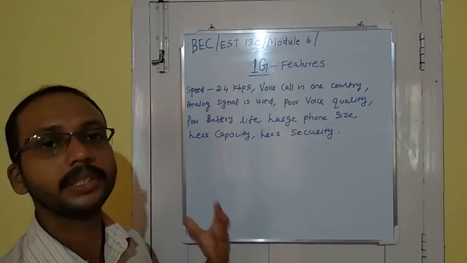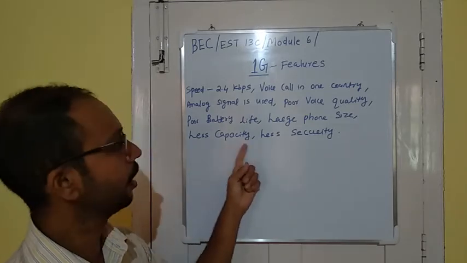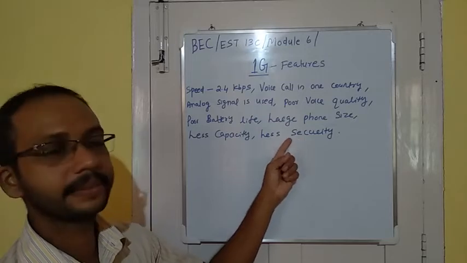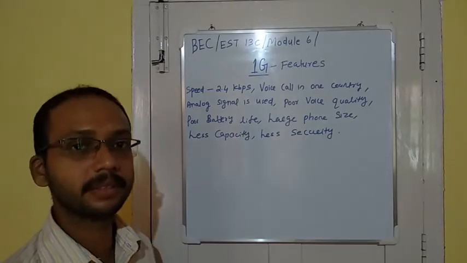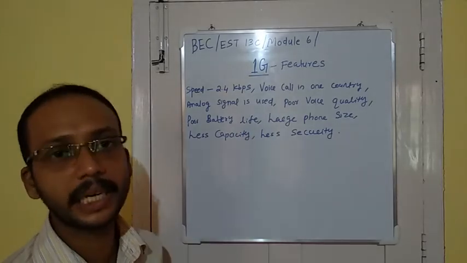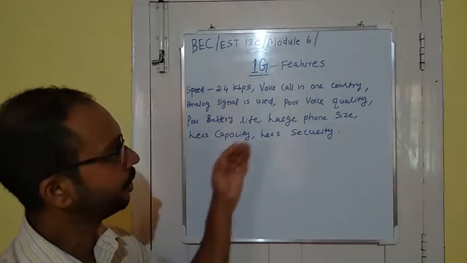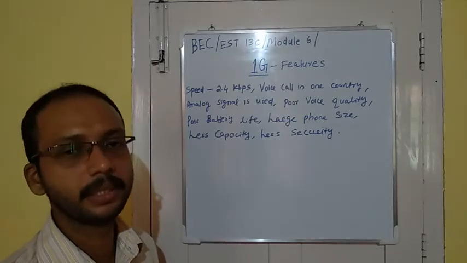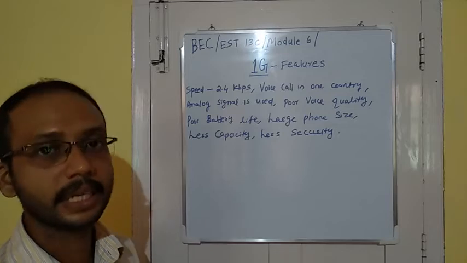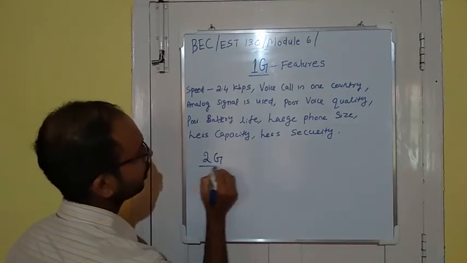The phone size is very large. Capacity is very low, and it has very little security. In order to avoid the limitations of first generation networks, the next generation came, that is second generation networks.